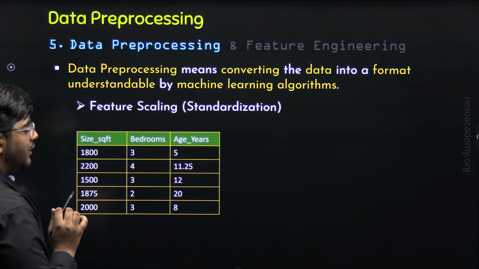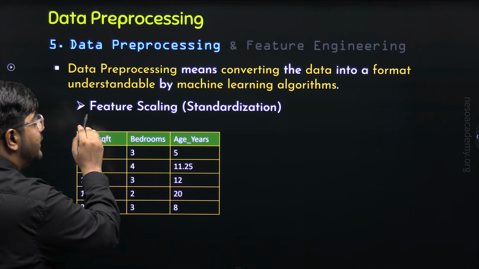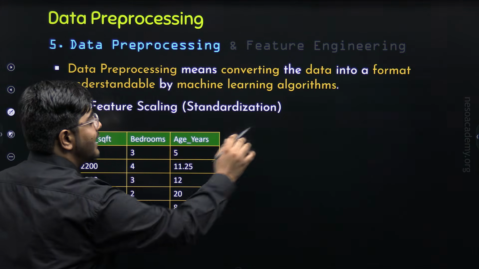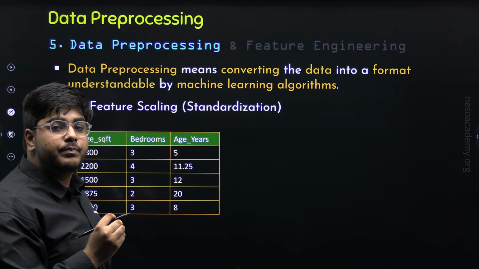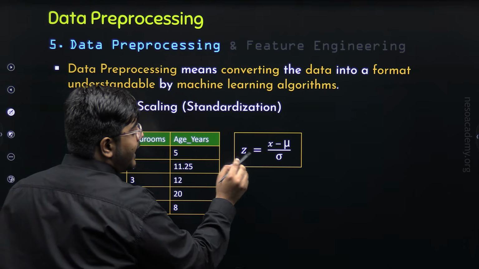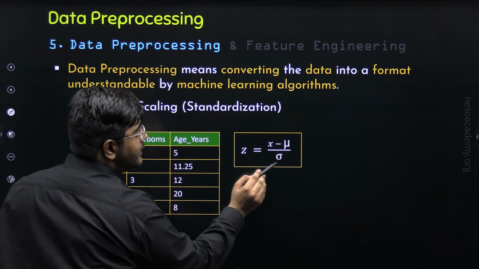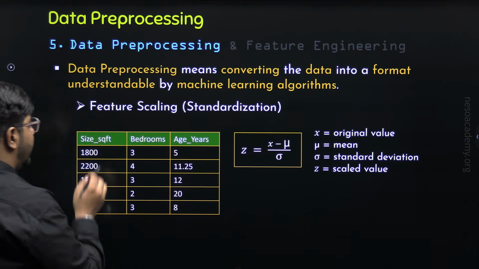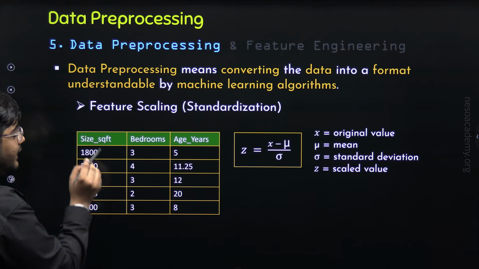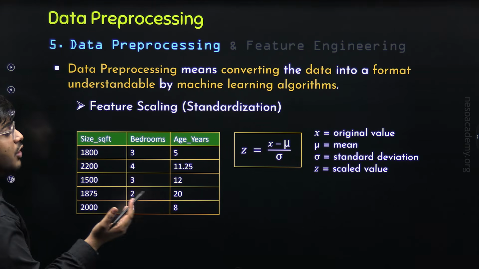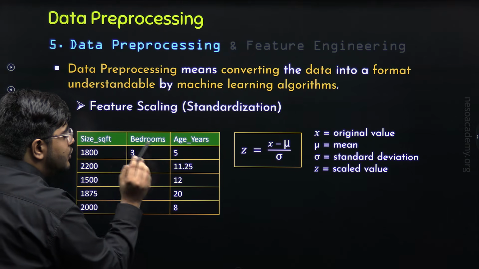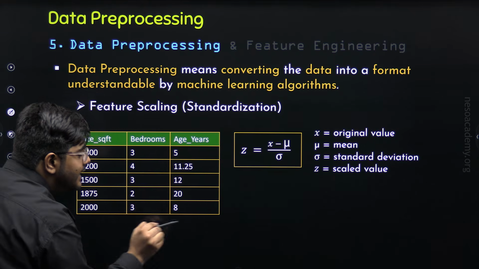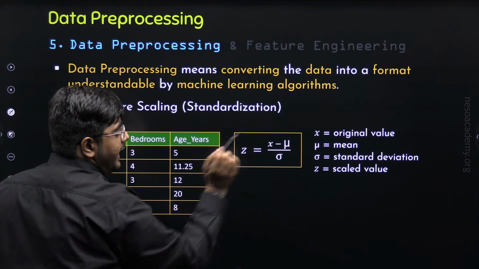So these three are the numerical features, and now we are going to apply the feature scaling technique known as standardization. In standardization, we calculate the z-score. The formula for z-score is z equals x minus mu upon sigma, where x is the original value of the feature. If we consider the size SQFT column, then these are the original values, or the values of x. If we consider the bedrooms column, then these are the original values. If we consider the age years column, then these are the original values, or the values of x.